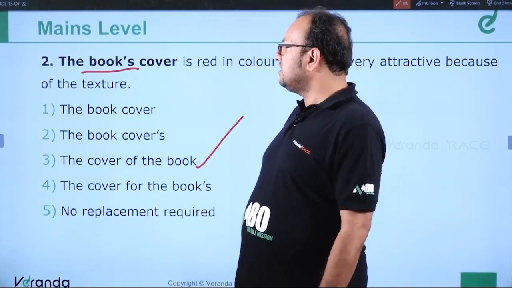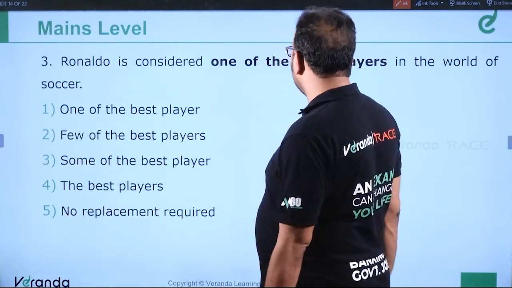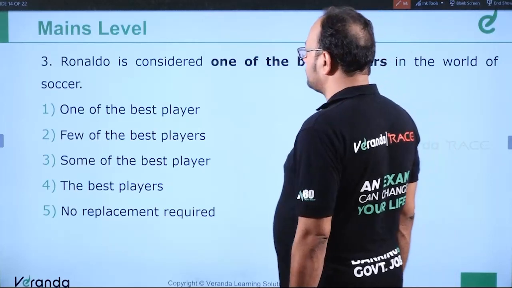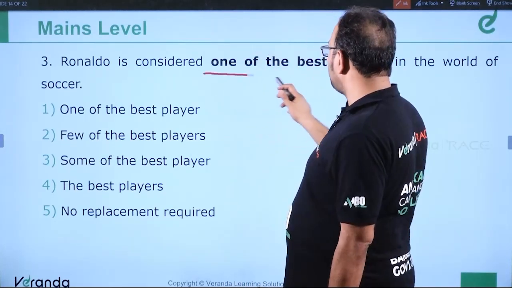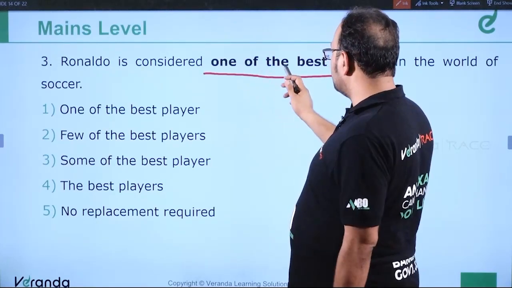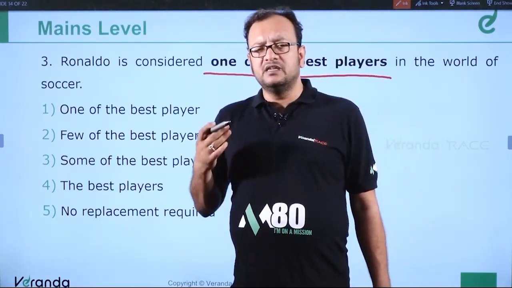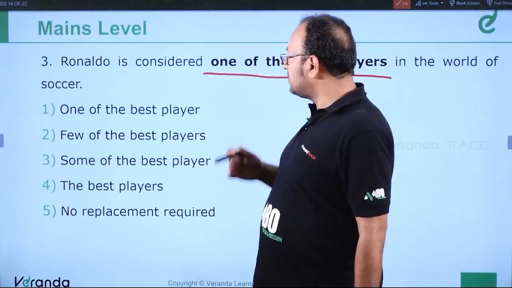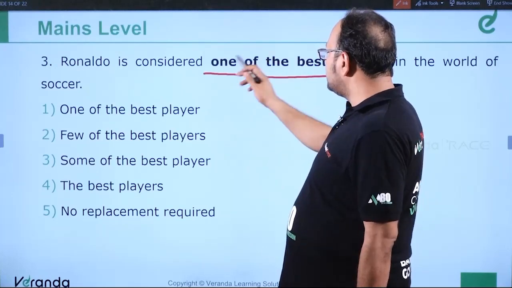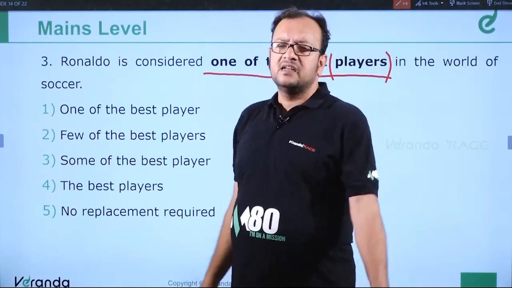Clear? Moving ahead, question number 3. Ronaldo is considered one of the best players in the world of soccer. So the bolded part is one of the best players. So one of the, few of the, some of the, many of the, little of the, not little of the, I am talking about countable things. So some of the, few of the, many of the, very few of the people. So these are followed by plural noun. One of the best players, one of the best cricketers.